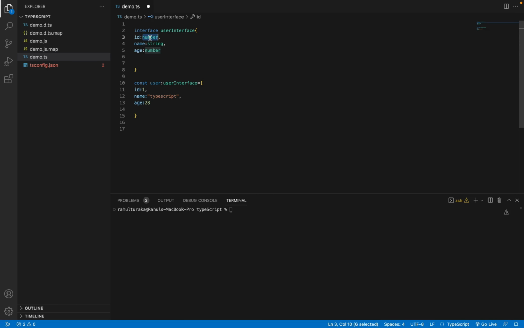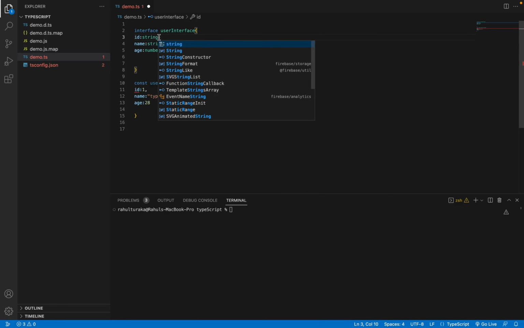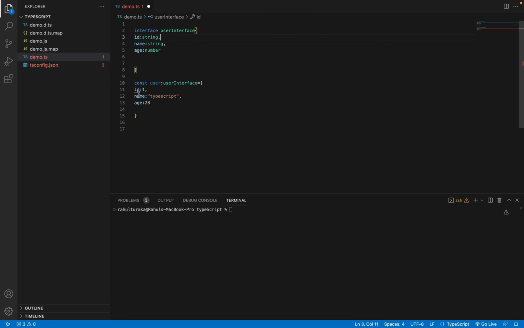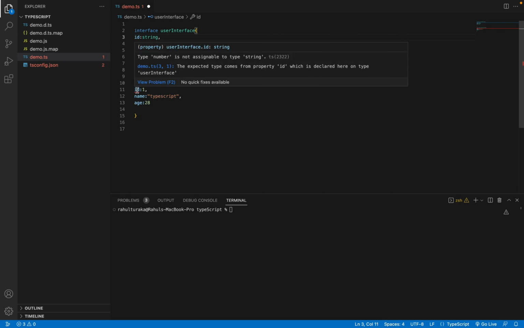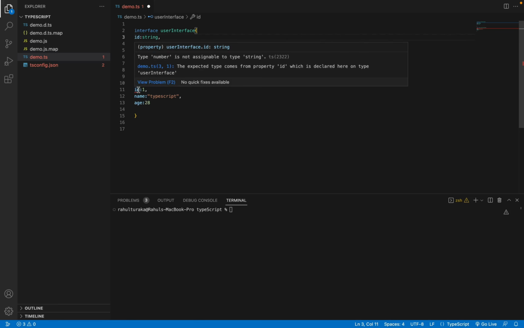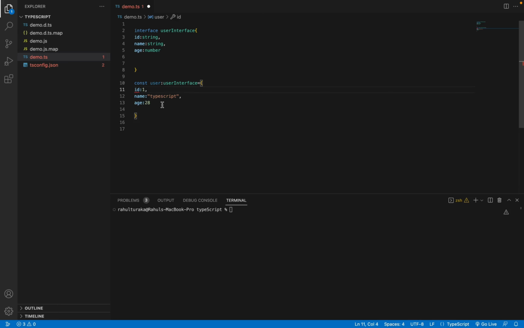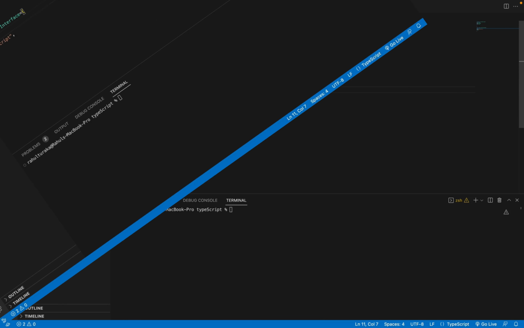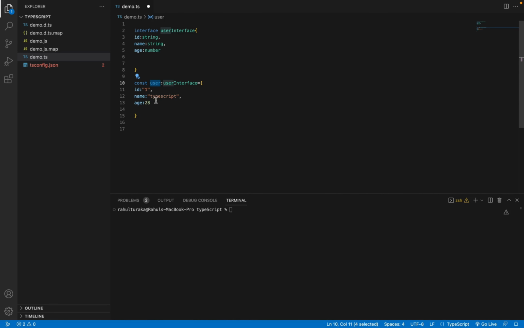So let's say, just for example, let me make the ID a string for now. If I make it, immediately you can see a red line here. It states that the number is not assignable to the type string. So it won't allow it. It is taking the type of the fields from the interface. Inside the interface, the ID field type is string, so we should declare that only. Here we should not declare it as number. So I'm making it a string. See, now the error is gone. So now for the user object, this is fine.